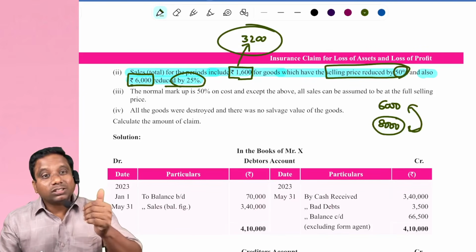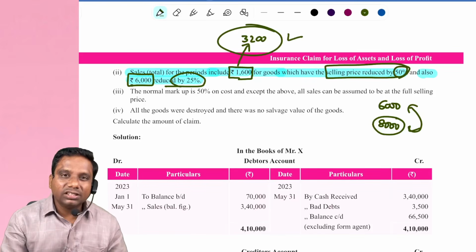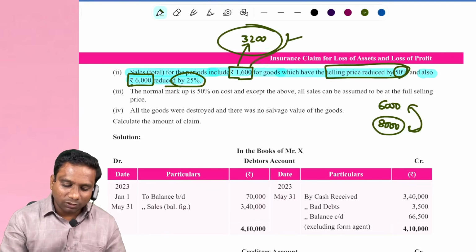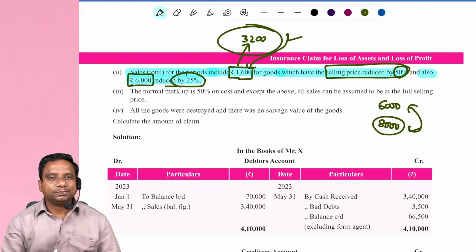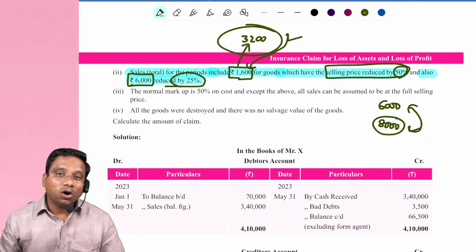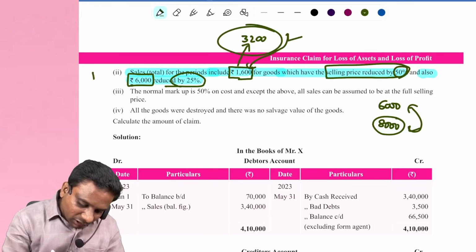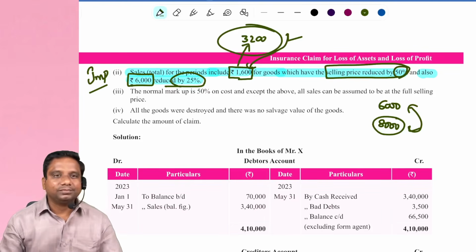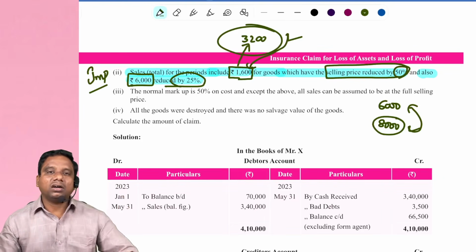And we sold some other goods whose original price is 3,200, but we sold for 1,600 rupees. These are called abnormal sales. Normal sale of goods, in this point, this is the heart of this problem. Observe carefully.